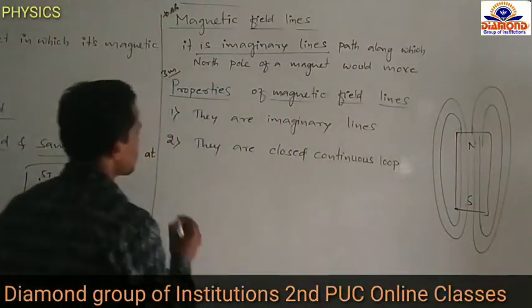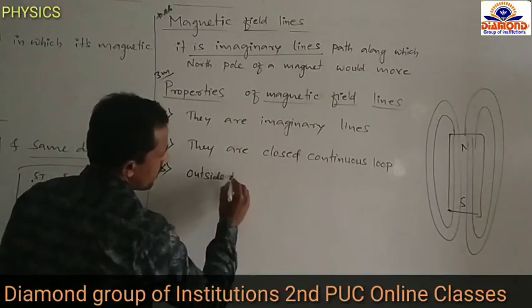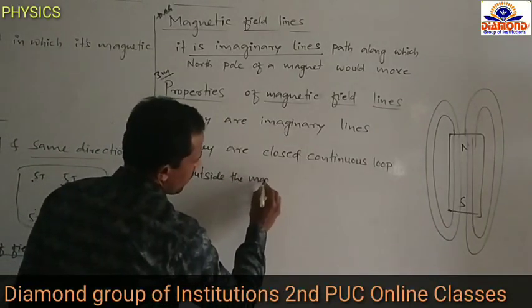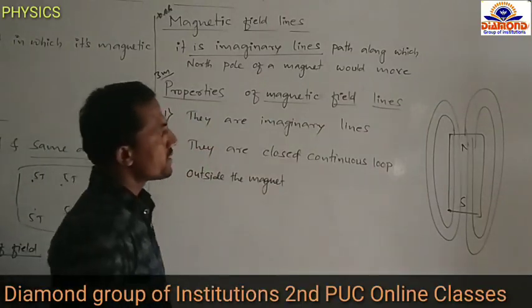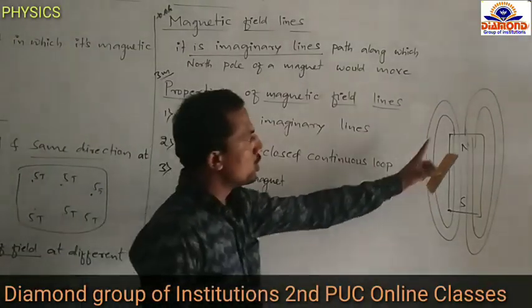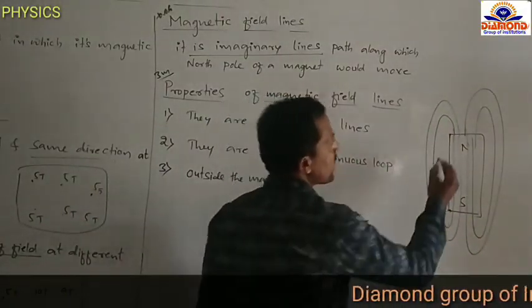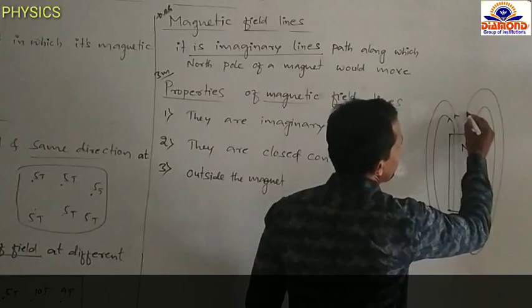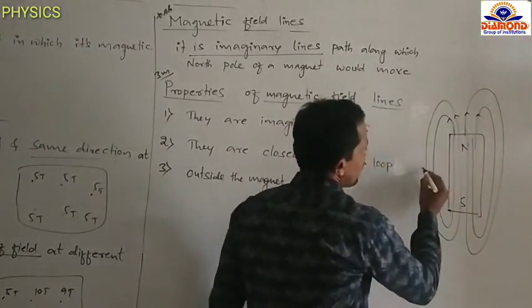Then the third property: outside the magnet, its direction is from north pole to south pole. Means outside the magnet the direction of magnetic field lines is north pole to south pole.